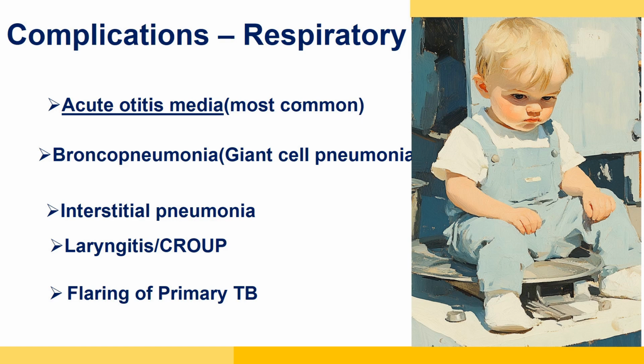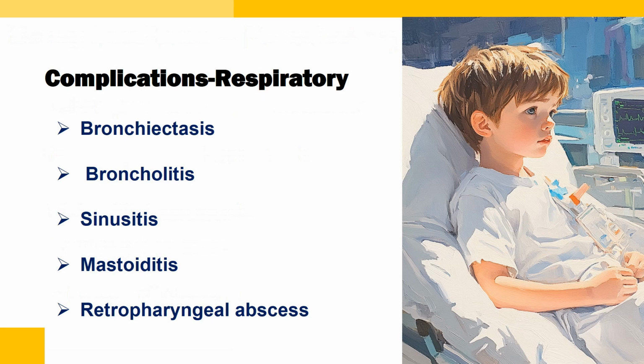And then there might be flaring of tuberculosis because the child is immunocompromised when they have measles. Other respiratory system complications are bronchiectasis, bronchiolitis, that is the inflammation of the bronchioles, sinusitis, mastoiditis, and they may have retropharyngeal abscess.